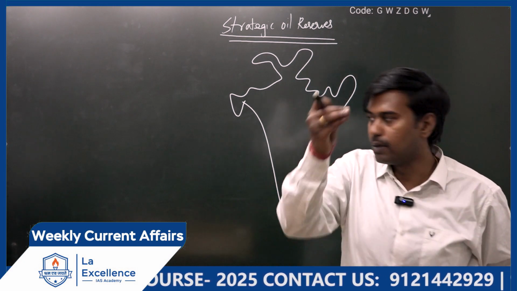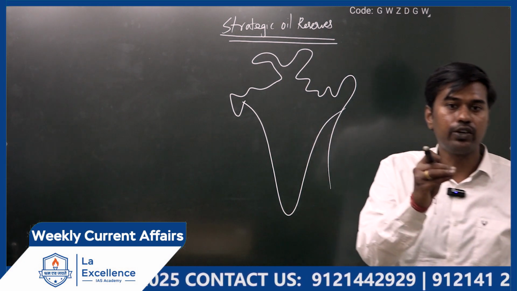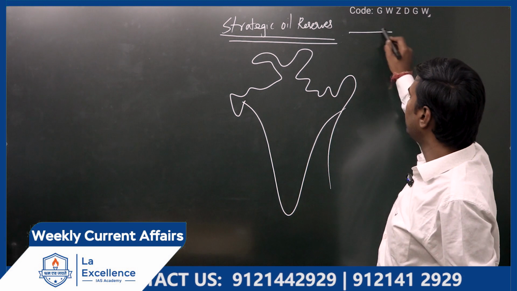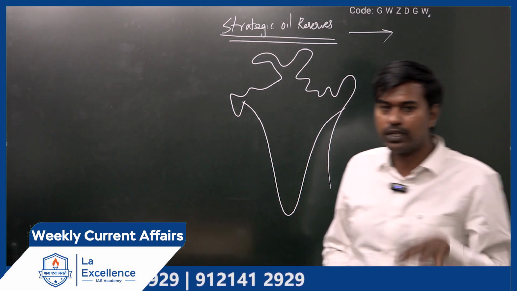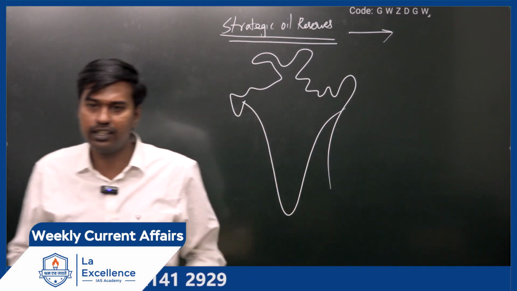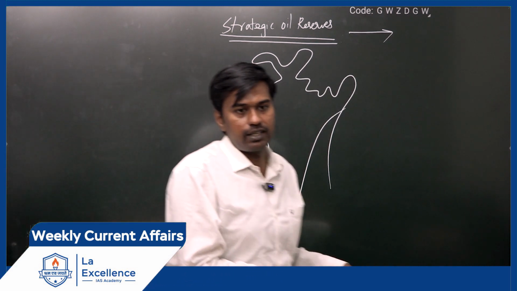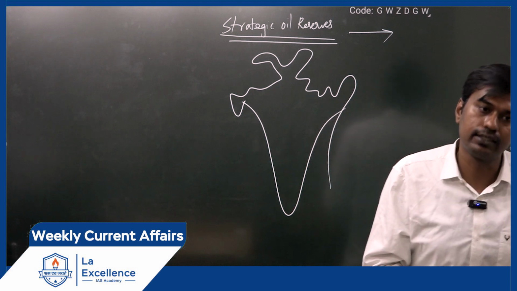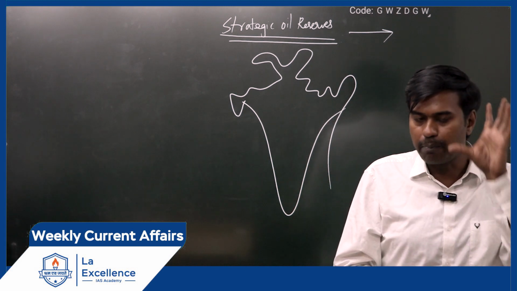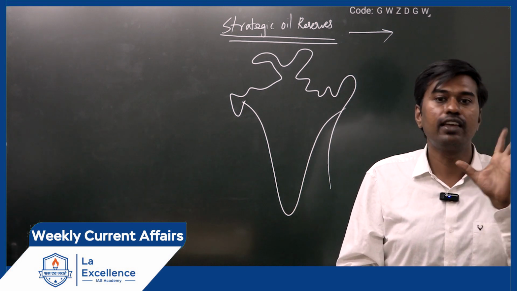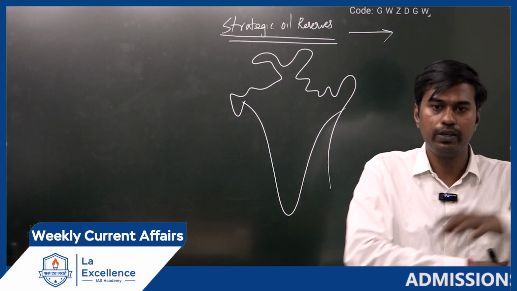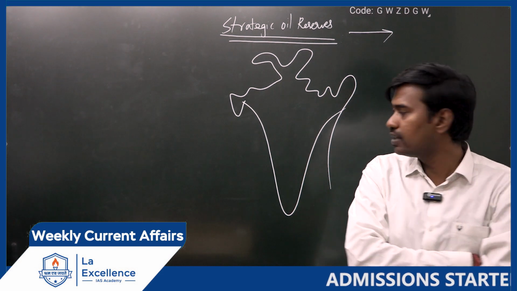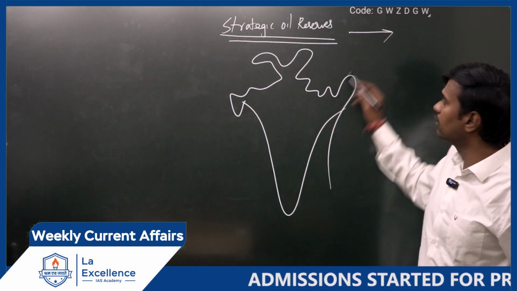So as a policy decision, what India is trying to do is maintain some oil in our godown. It's like a godown, but an underground godown. Is it clear? It's not on the surface. We have constructed these godowns under the earth's surface, and we have identified some places in India that are safer for storing oil, because the ground should support that.